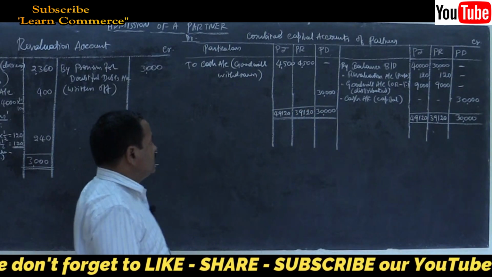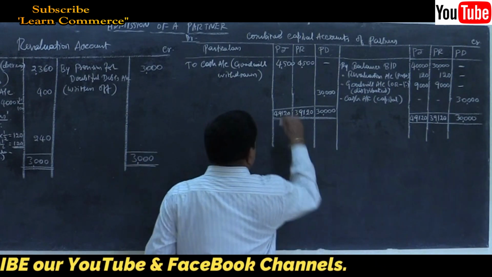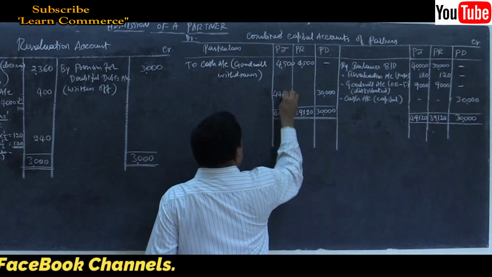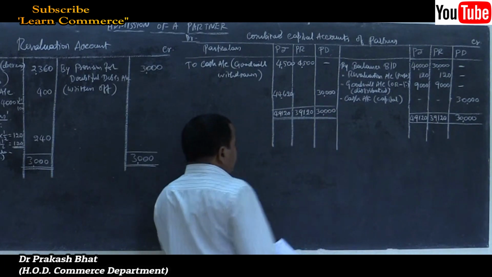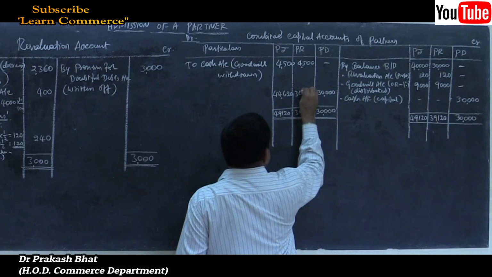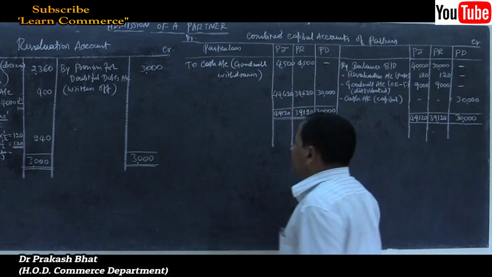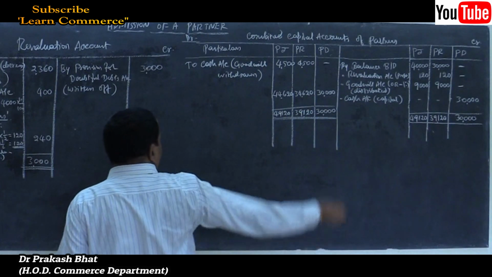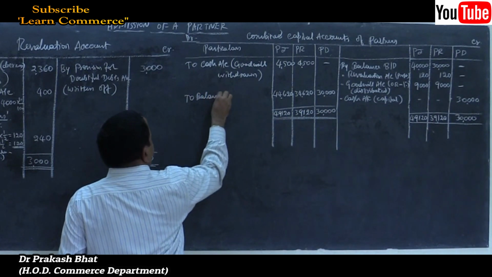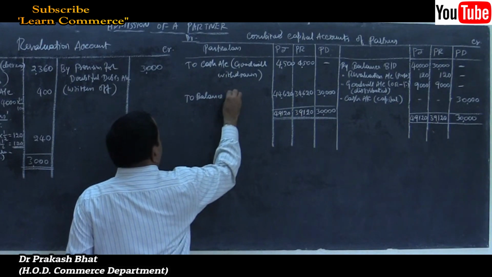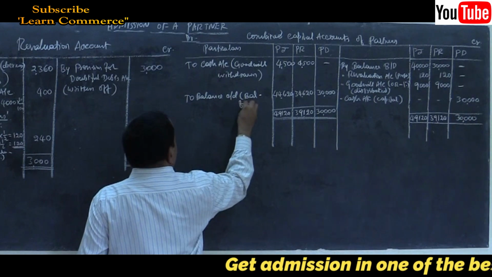Find out the difference: 44,620 and 34,620. 34,620 is the amount of the final capital balance, the balance carried down, the balancing figure.